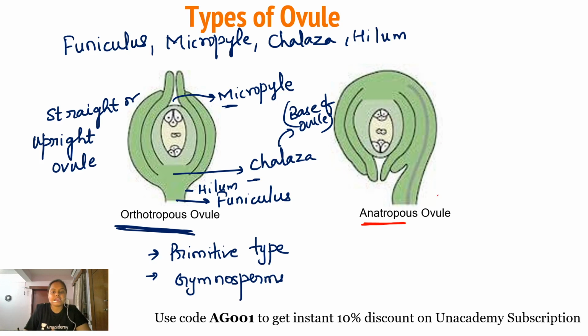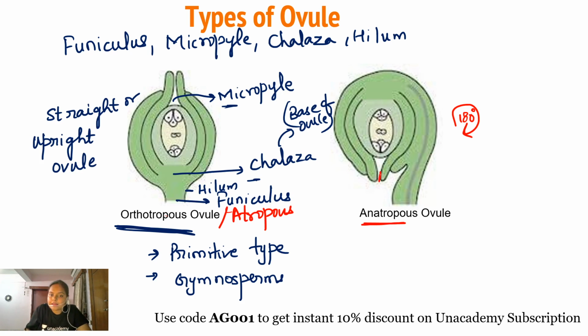Now, what happens if there is a growth in the funiculus such that the funiculus surrounds the body of the ovule in a lateral manner, and the body of the ovule rotates due to this growth by an angle of 180 degree. For example, this is the atropous ovule. Now, if the funiculus continues to grow, the funiculus is surrounding the body of the ovule laterally, and due to this growth, the body of the ovule is rotated by an angle of 180 degree.